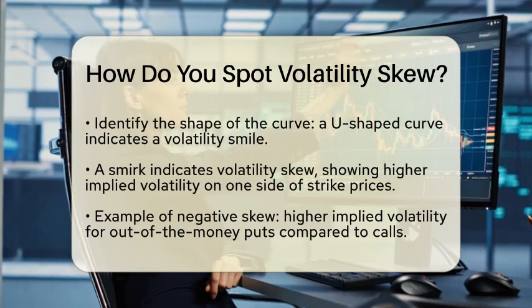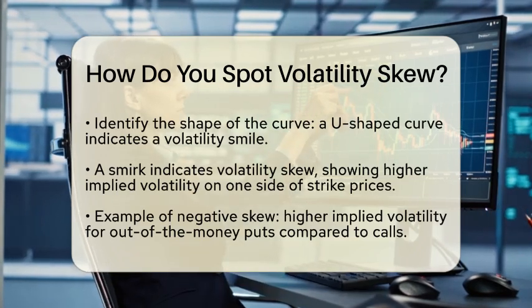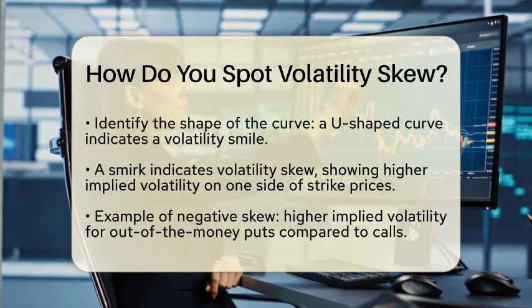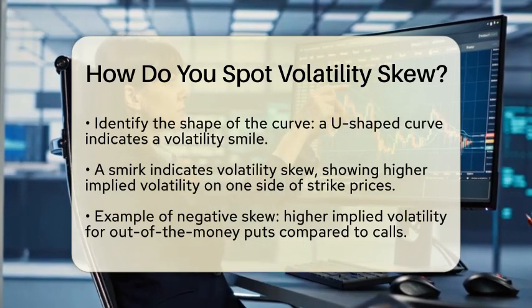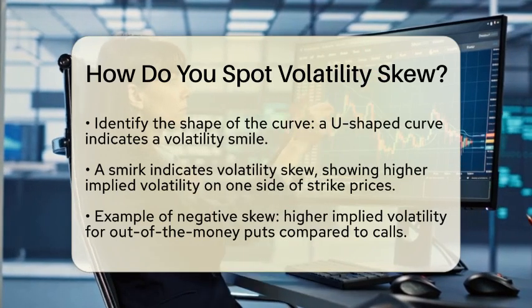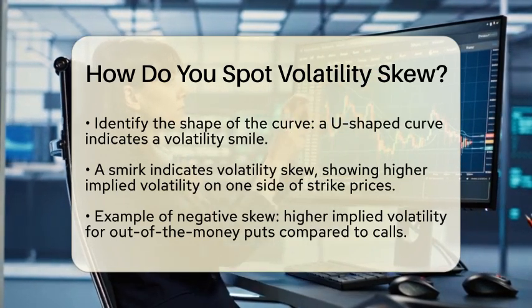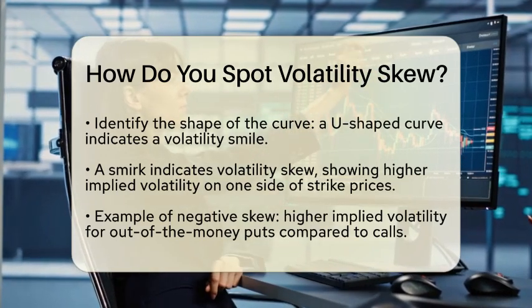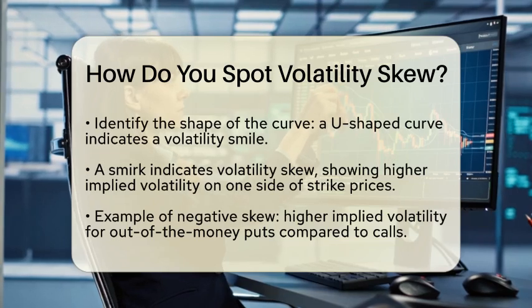This means that implied volatility is higher on one side of the strike prices. For instance, if out-of-the-money puts have higher implied volatility than out-of-the-money calls, this indicates a negative skew. This often reflects demand for downside protection.